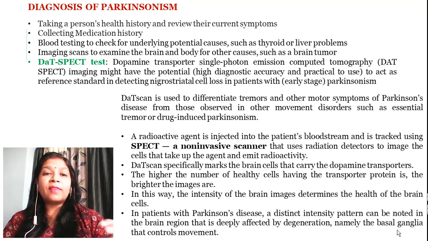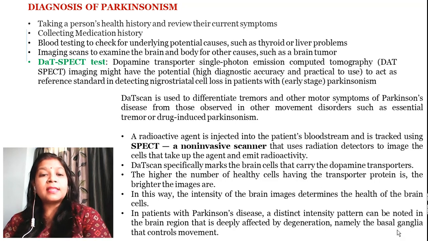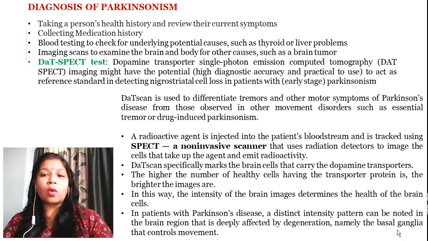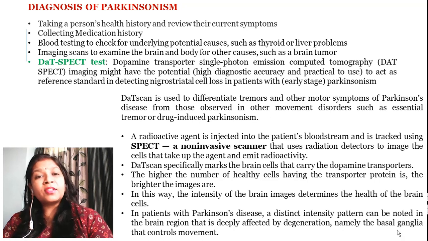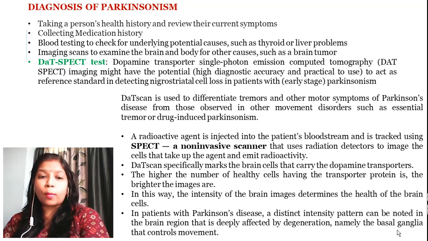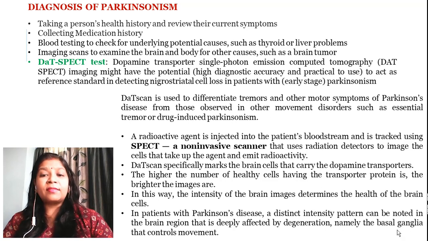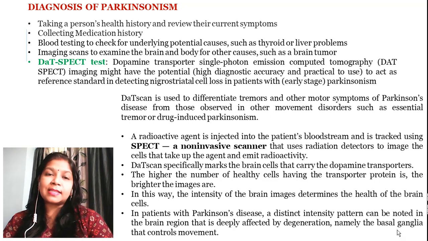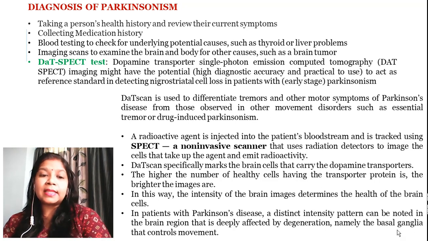For example, if any cell has taken up the radioactive agent which you have injected, that will be reflected in this scanner. This DAT scan especially marks the brain cells that carry the dopamine transporter. That means if the cells are healthy and carrying dopamine in sufficient quantity, then the DAT scan will show you that these are the cells carrying the dopamine. A higher number of healthy cells have the transporter protein, which shows a brighter image. So this agent binds to the protein, which shows the brighter image. In this way, the intensity of the brain images determines the health of the brain cells. The brighter the imaging, the healthier the brain.